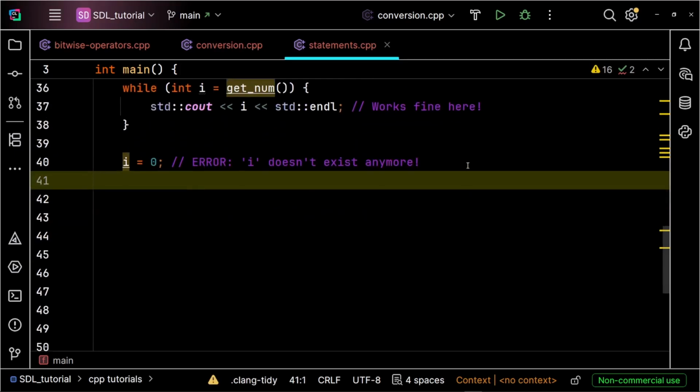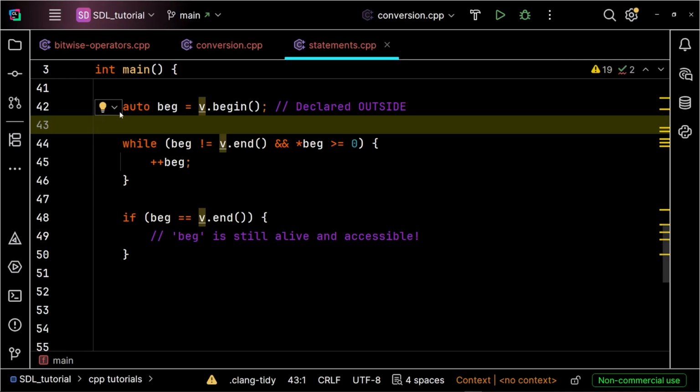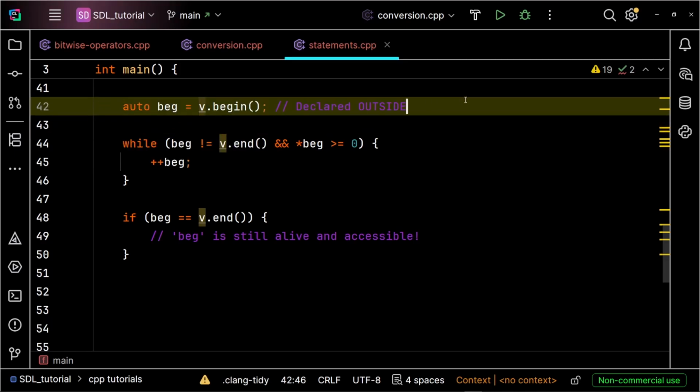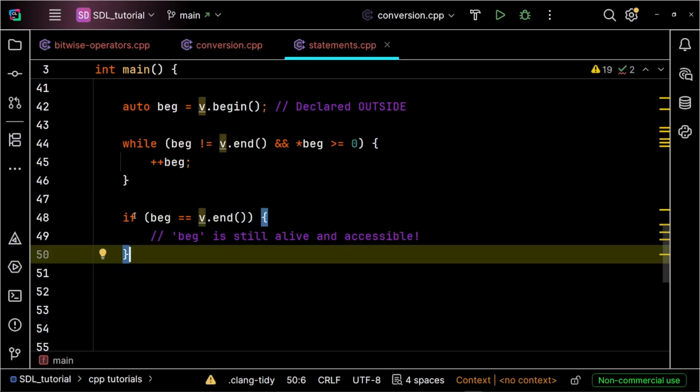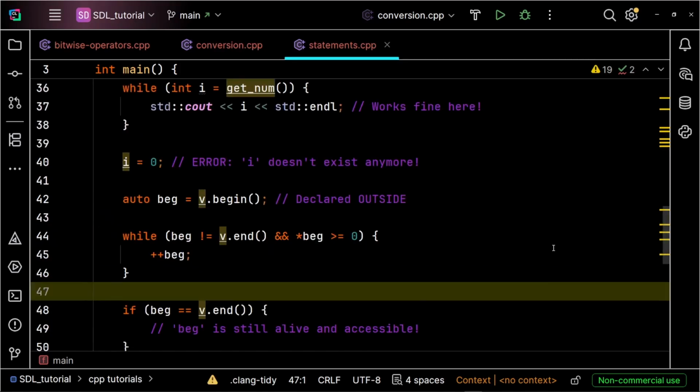So we need another example for this. We define it outside the control structure. So if it's outside, you can check after the while loop finishes, or in the rest of the program, you can have access to it, and you can do whatever you want with it. So the bottom line is, variables created inside a control block die inside that block. If you want them to stick around, give them a home before the loop starts.